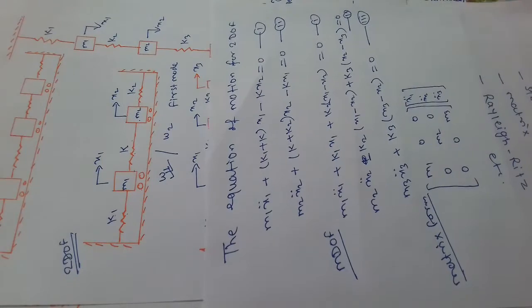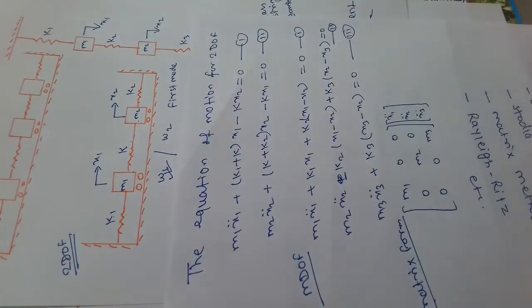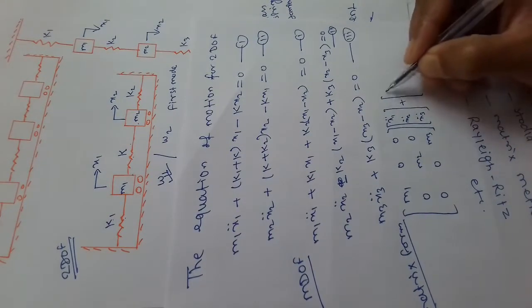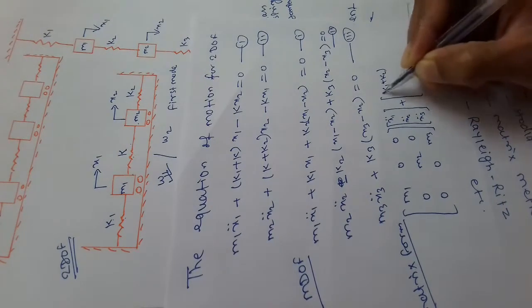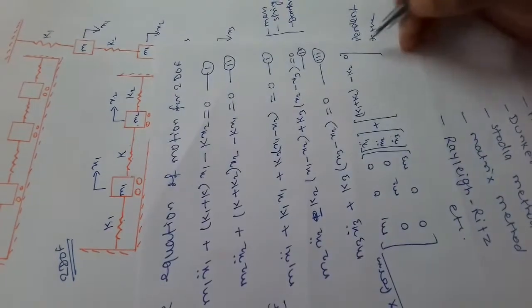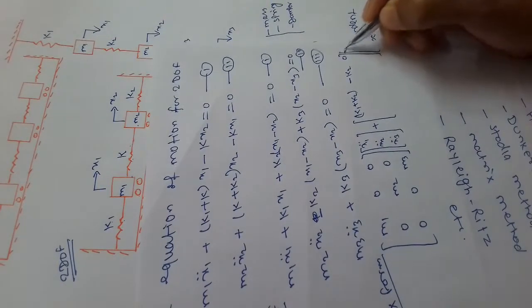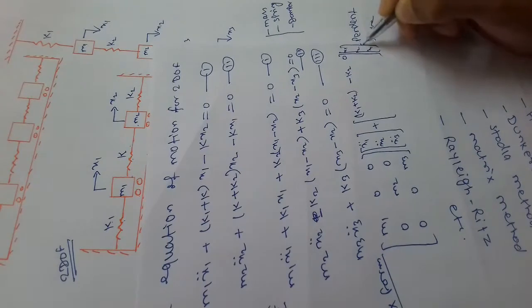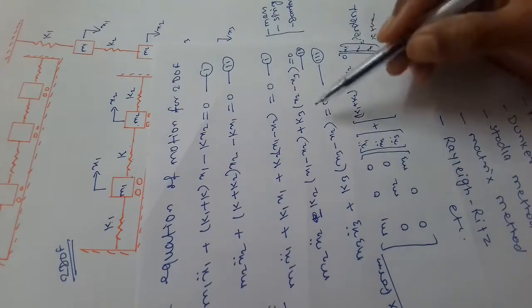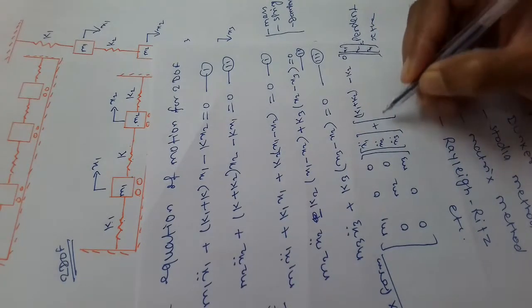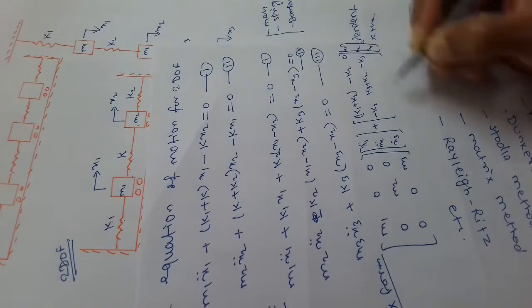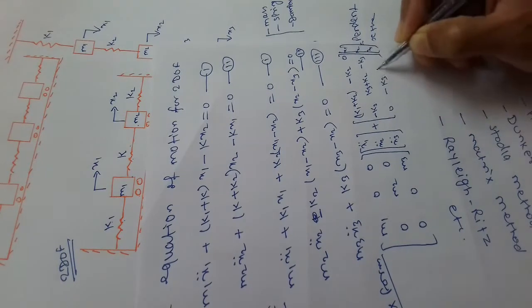Similarly, for spring stiffness, after rearranging the equation in x1, x2 and x3, we can write the matrix: K1 plus K2, minus K2, 0; minus K2, K2 plus K3, minus K3; and 0, minus K3, K3, multiplied by x1, x2, x3, equal to 0.